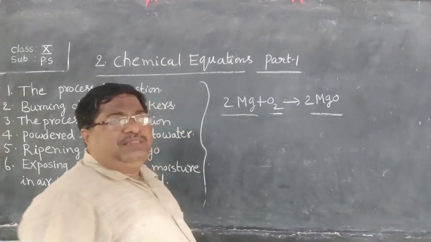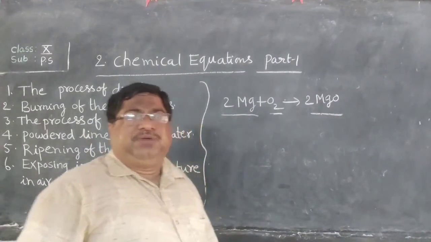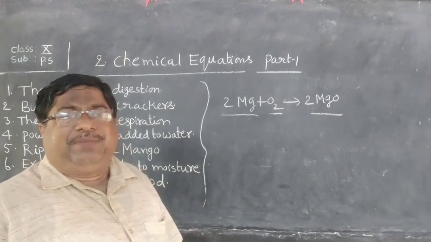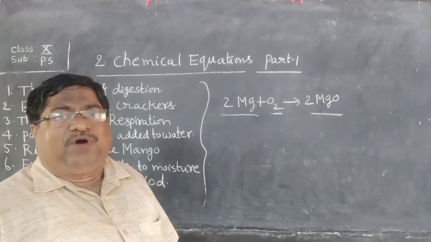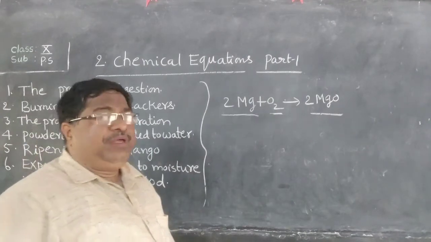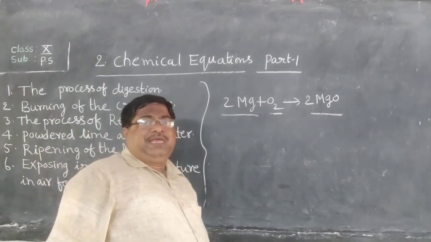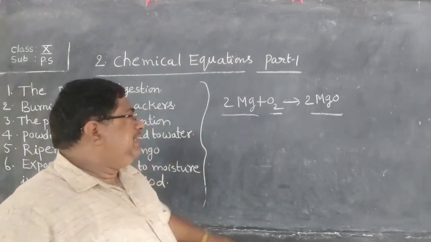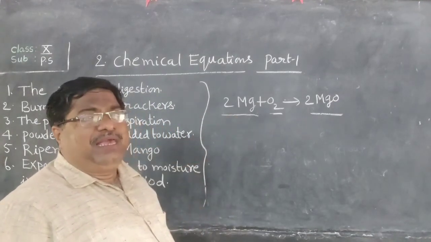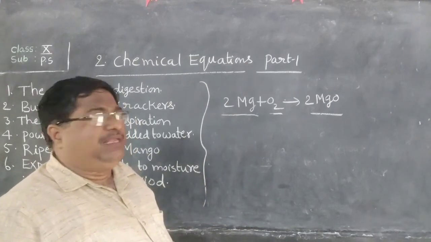Now the equation is balanced. So in a chemical change, new substances are formed. Physical change is a temporary change, whereas chemical change is a permanent change.